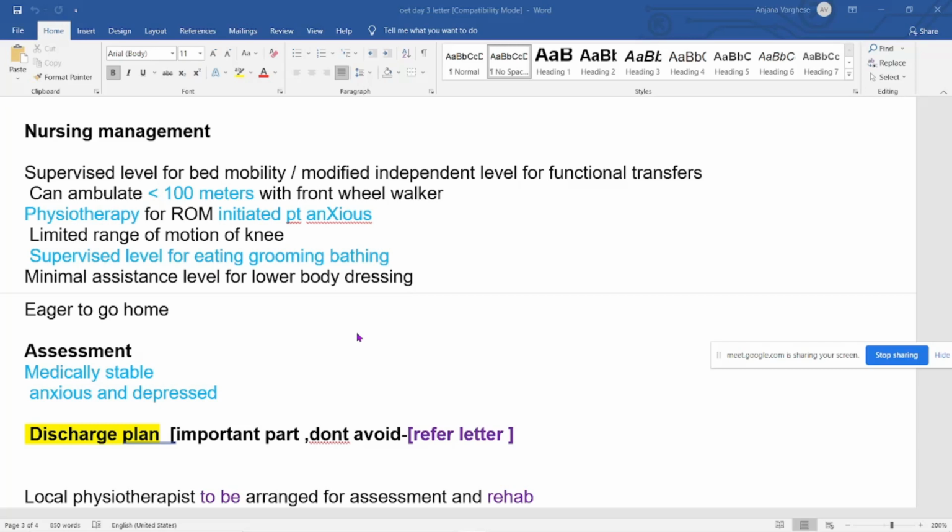I guess you have read. Wherever the patient can't walk because of this knee surgery, you take that point. I told you physiotherapy will be important. Common point: patient anxious. If you know a ready-made sentence, it will be better than thinking at the time of examination. Supervision will be a point every time. That patient won't be able to do any work by themselves, so they need assistance. Those points will be there, like grooming, bathing, toilet usage, washing, showering, but the idea will be the same.